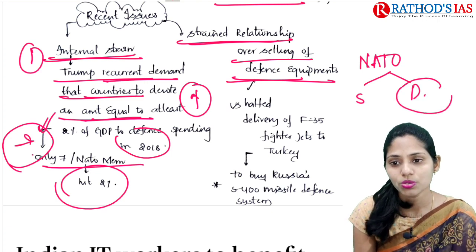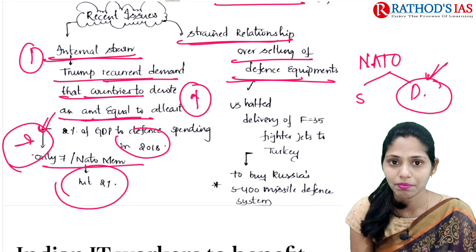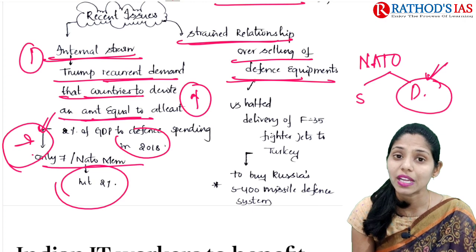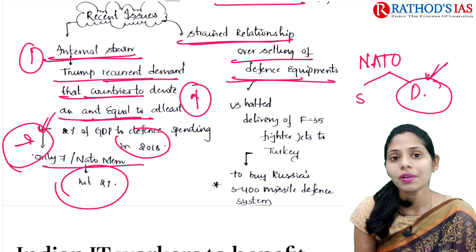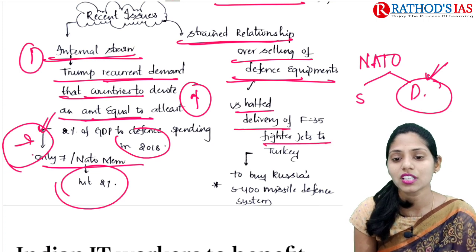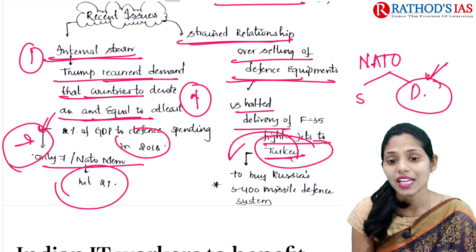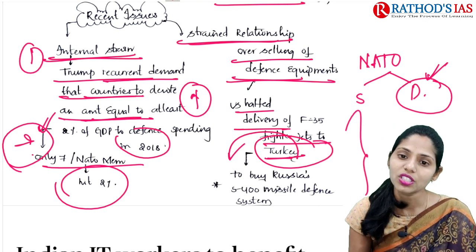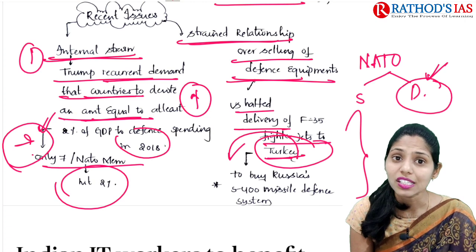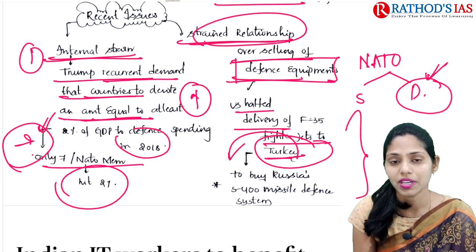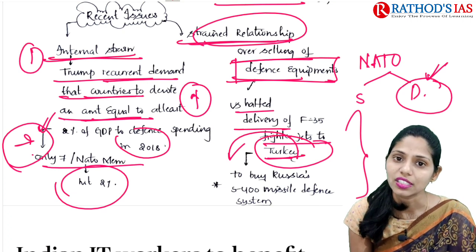So if you're talking about maintaining good defense, we need some equipment, right? Regarding this defense equipment, there is some strained relationship seen in NATO. For example, the US halted delivery of F-35 fighter jets to Turkey, because Turkey bought the S-400 missile system from Russia. Because of this halt, there is a strained relationship between countries regarding defense equipment. So this is the gist of this article.